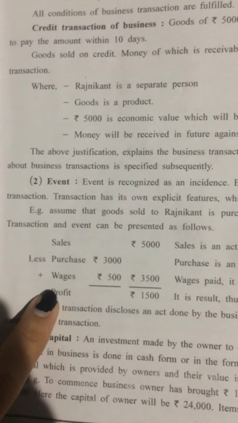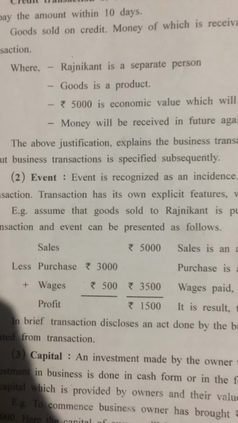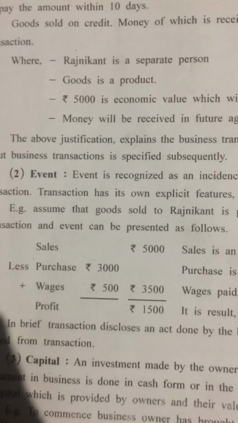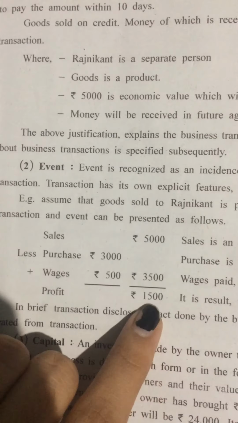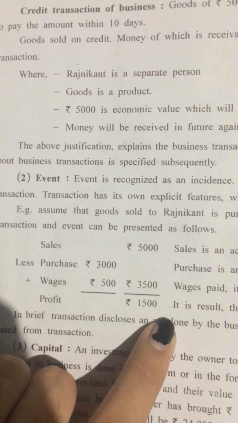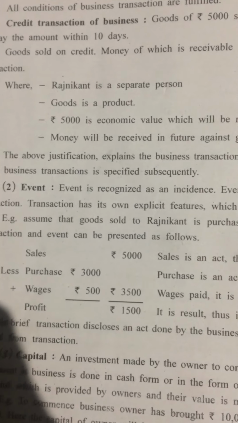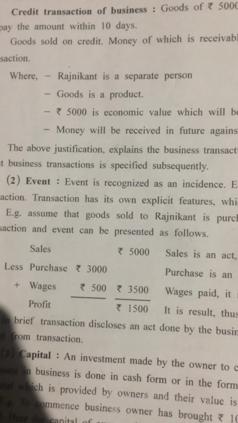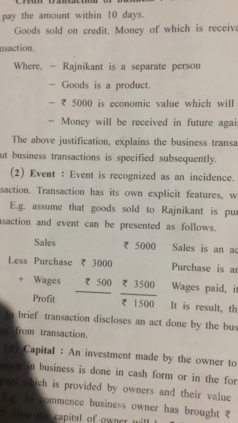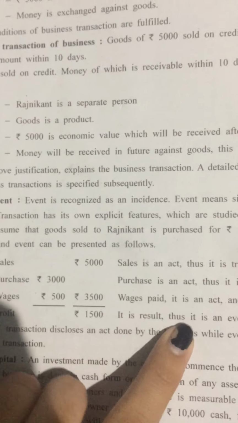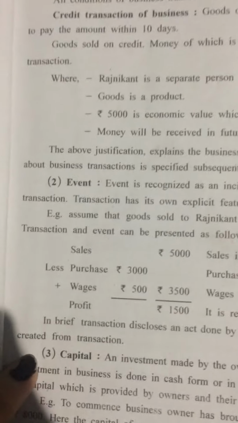So event is a situation or a result which is created from the transactions made by the business. Here profit is earned from the transactions done by business, that was sales of goods, purchase of goods, wages paid. After these three transactions made by the business, the business have earned profit, that is result, and thus it is an event.